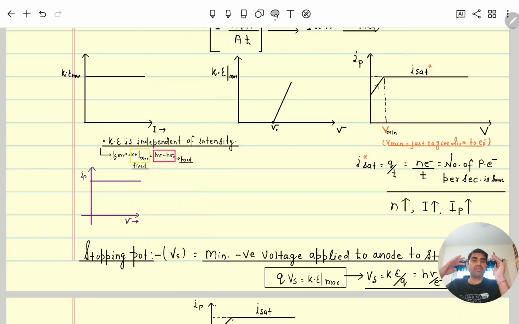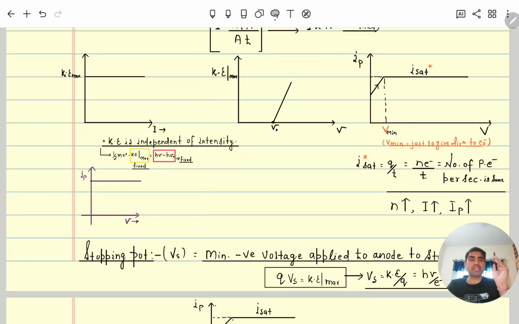As the intensity, the number of photons falling, increases, the number of electrons from the metal surface per unit time also increases. But one time will come when the number of electrons per unit time will be constant, even if we increase intensity whatsoever. So we can see that this current is called saturation current, means now the current is becoming constant.